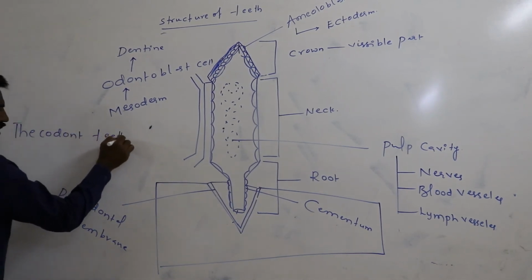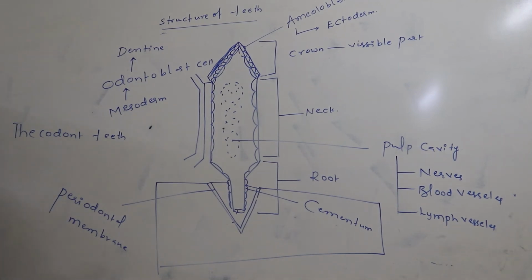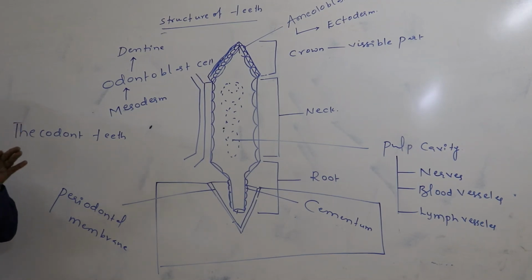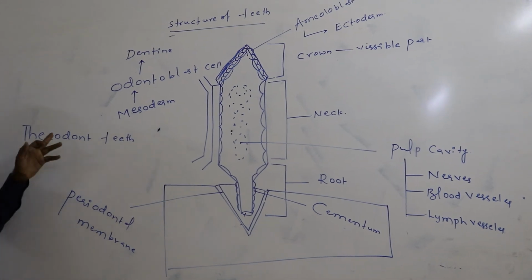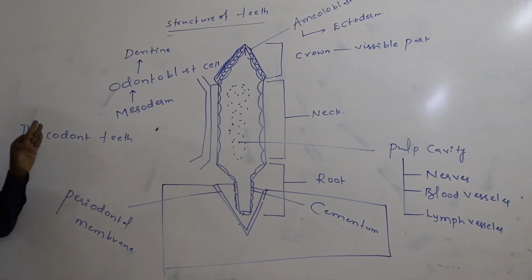In which animals do thecodont teeth appear? In almost all mammals except Ornithorhynchus, and in crocodiles among reptiles, this thecodont type of teeth very clearly appears.